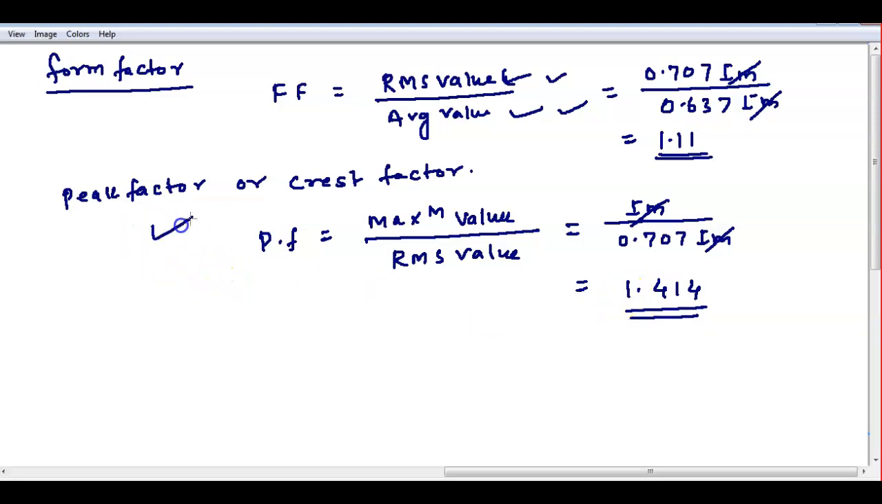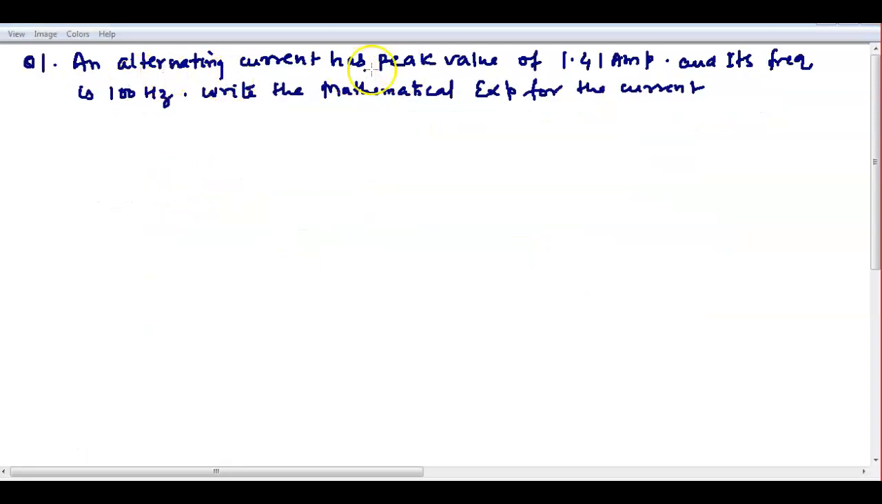Okay, so this form factor and peak factor, keep in mind, sometimes questions will come based on form factor and peak factor. Okay, till here, and this is a very easy question. The alternating current has peak value.